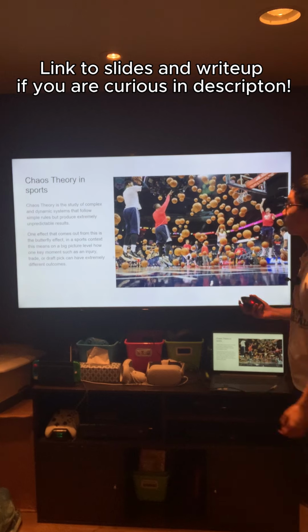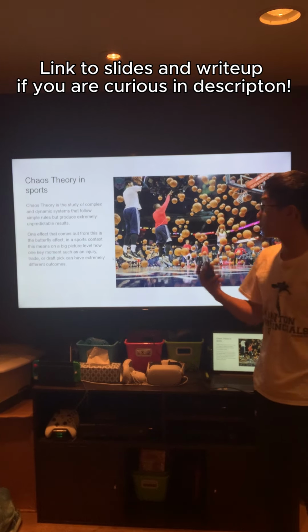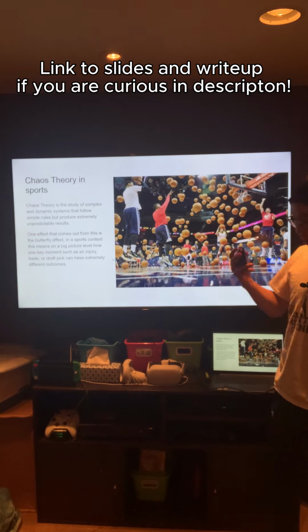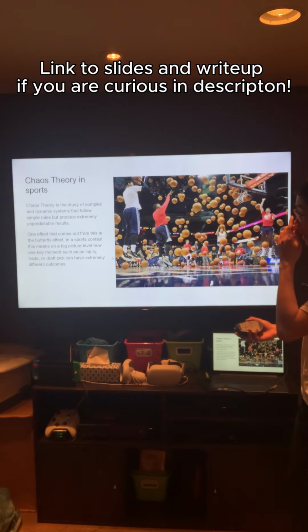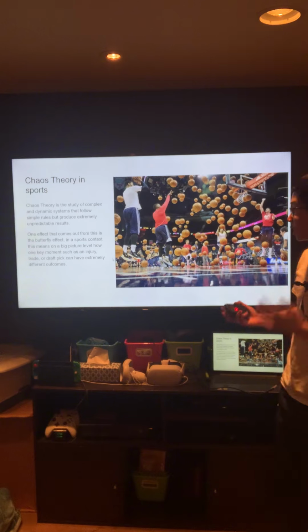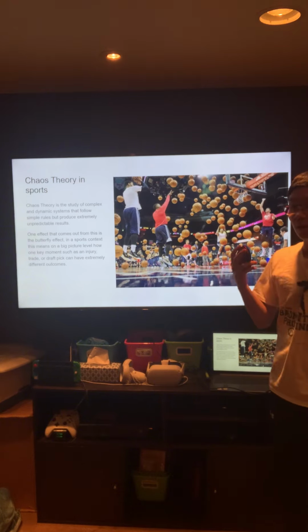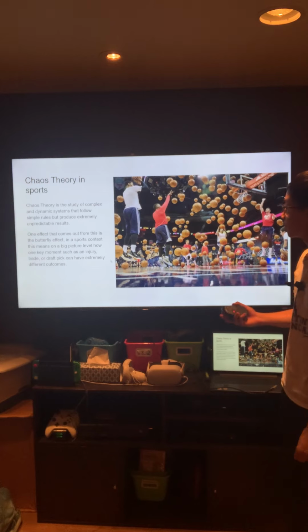So basically, what is chaos theory? Chaos theory is basically the study of complex and dynamic systems that follow simple rules but produce extremely unpredictable results. One thing that comes out of that, for example, is the butterfly effect. In a sports context, that means how an injury, trade, or draft pick can have drastic outcomes on the team's season and completely change their season and the future too.